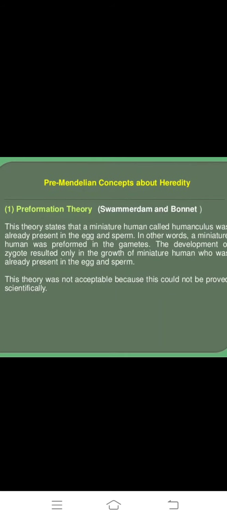The theory was not acceptable because it could not be proved scientifically. So this is a pre-Mendelian concept about heredity, the preformation theory. Okay, next, theory of epigenesis.